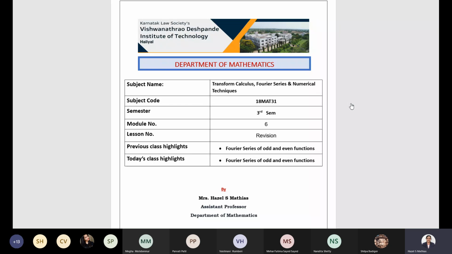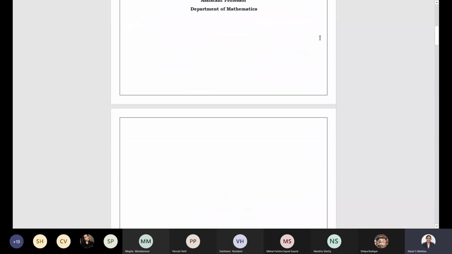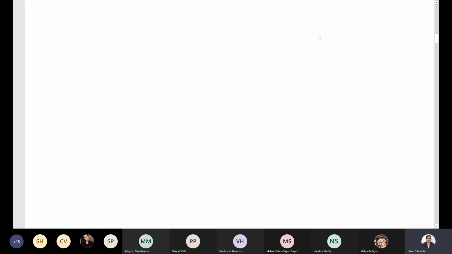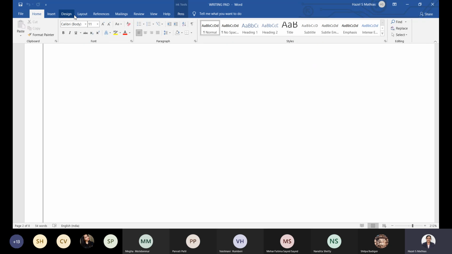In the previous class, we were discussing Fourier series of arbitrary period. So let us discuss the main things we have in Fourier series of arbitrary period. Let us write down the general expansion of Fourier series of arbitrary period.